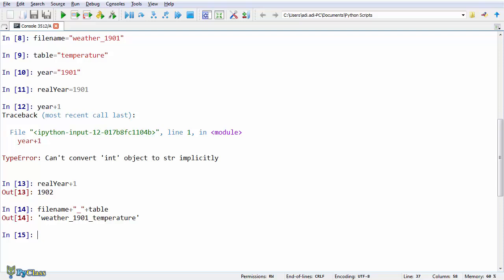Ignore what I said earlier about adding up strings. I lied. Yeah, so we concatenate strings. And here we concatenated 3 strings: the string contained in the variable filename, the underscore string, and the string contained in the table variable. And the result was a single string.